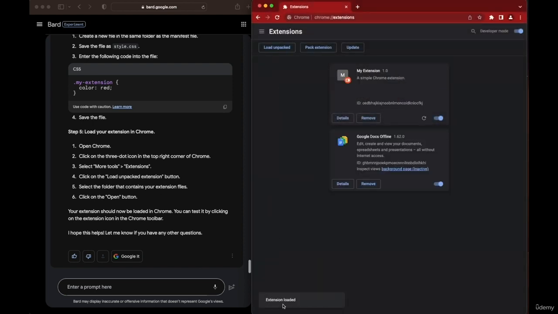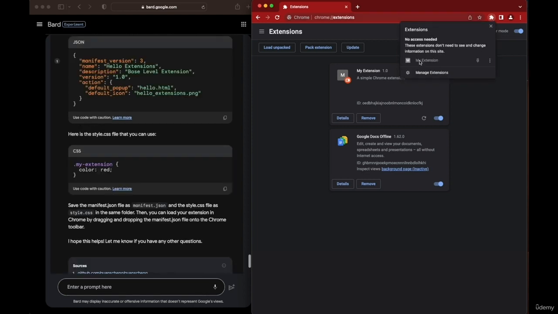And when you click on the folder, I'm going to click select. And now the extension has been loaded. We get a little message, extension successfully loaded. So it is loaded within all of the extensions. And over here on the right side of Chrome, if you hover over this little puzzle piece, it says extensions. And when I click on that, it shows me my extensions. So we have the extension loaded, but when I click on it, nothing happens. So that means there's a code issue, there's some error. And usually if there is a direct error, it shows an error here. You can click on it and then find out what it is. But it's simply not doing something. So it doesn't work and we have to double check the code.